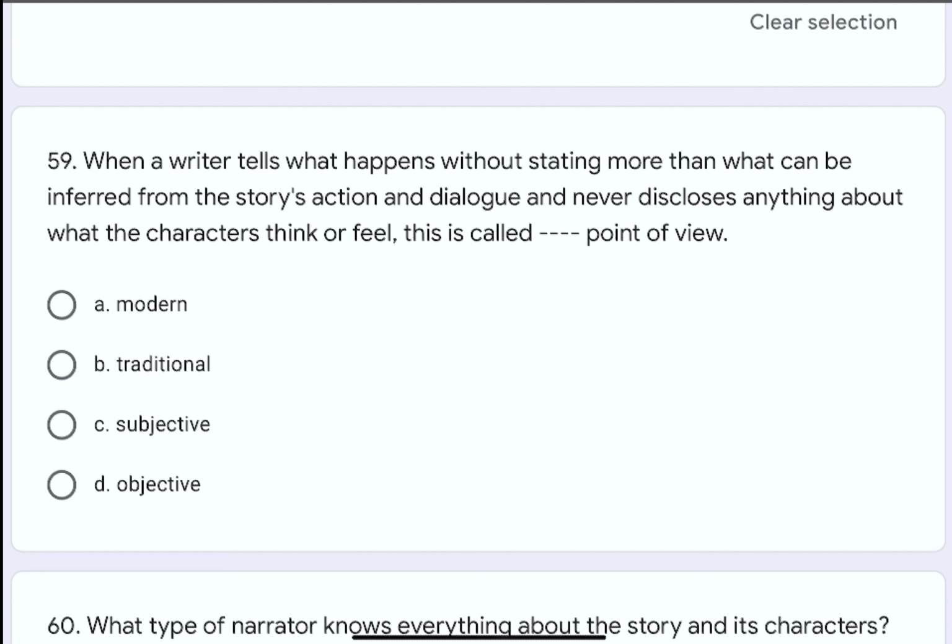Question number 59. When a writer tells what happens without stating more than what can be inferred from the story's action and dialogue and never discloses anything about what the characters think or feel, this is called dash dash point of view. The options are A. Modern, B. Traditional, C. Subjective, or D. Objective. The correct option is D. Objective.